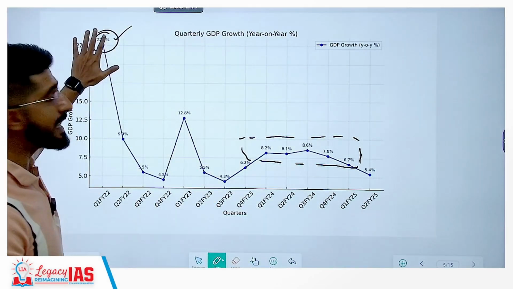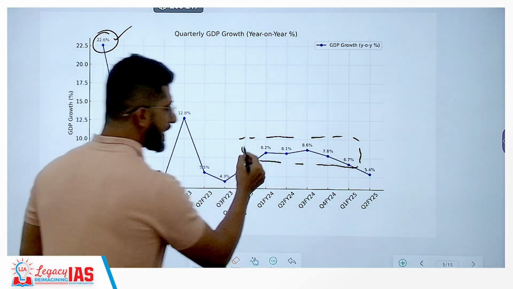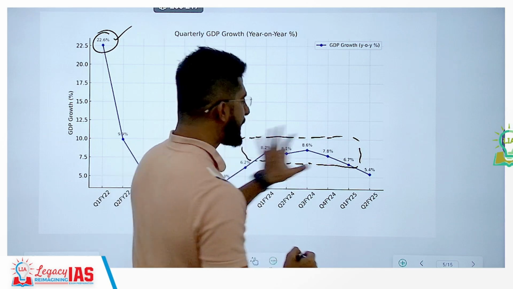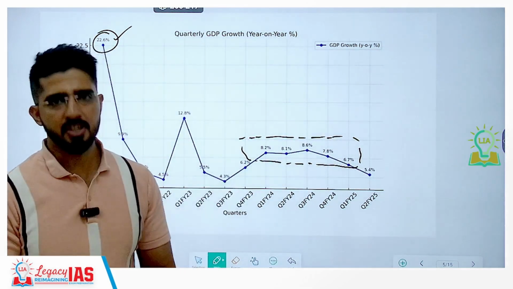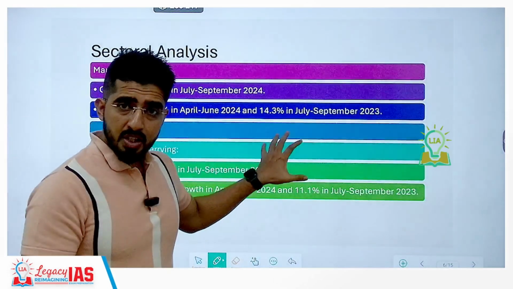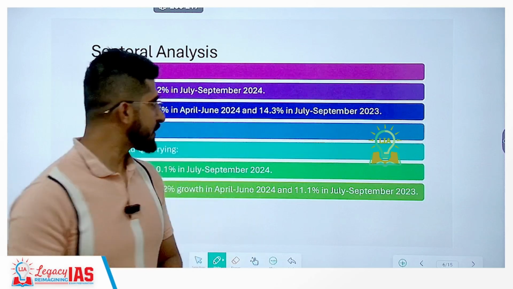That is why we see this high number. We are not supposed to consider this number. This is how a stable, emerging economy like India will be growing, in the 7 to 8% range. So even by those standards, 5.4% is low, is what I would like to say.